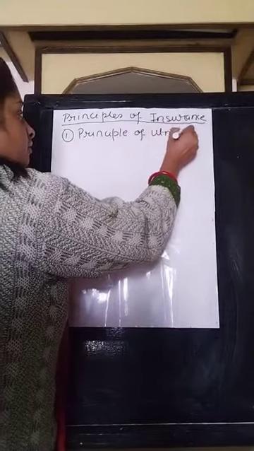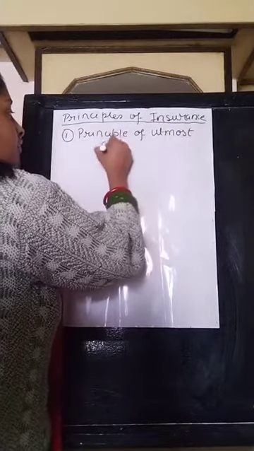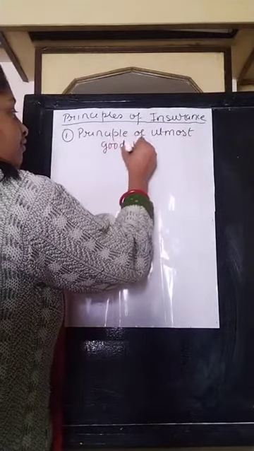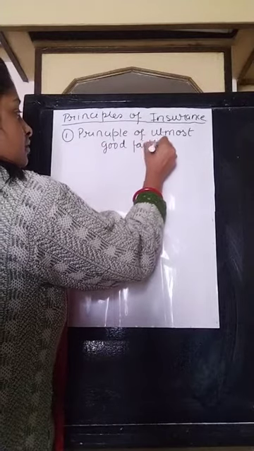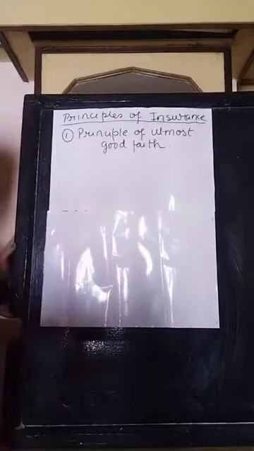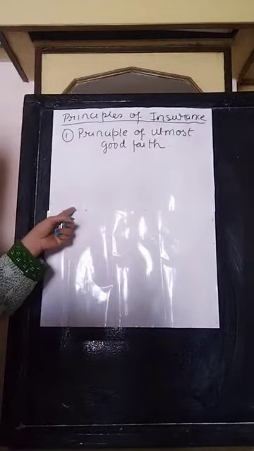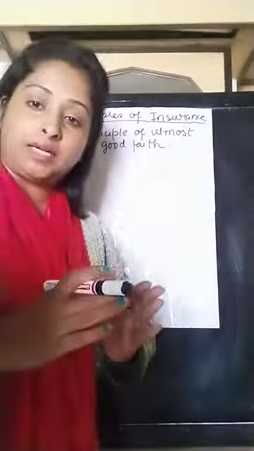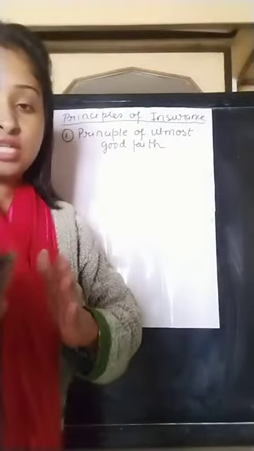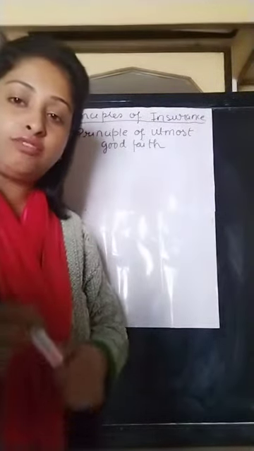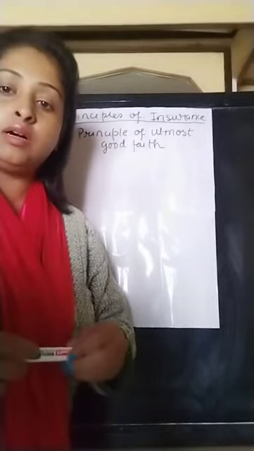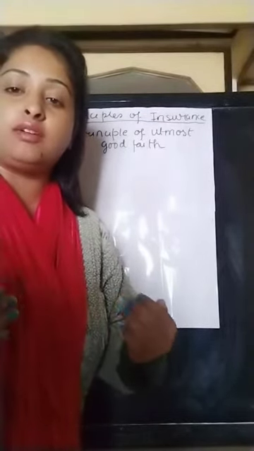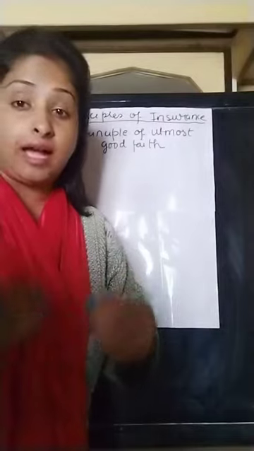Principle of utmost good faith. What does this mean? According to this principle, insurance is a contract based on faith. Both the parties, the insured and the insurer, must disclose all the facts known to them. They must disclose all the facts to each other. They must not hide anything.